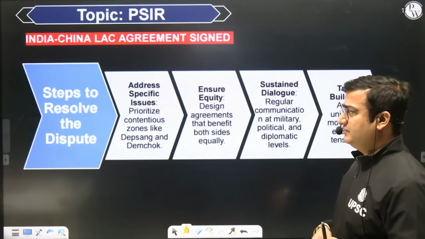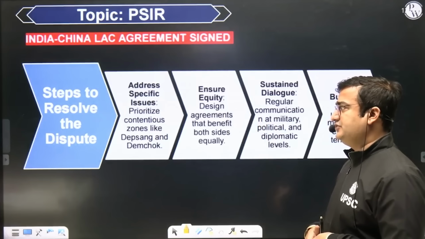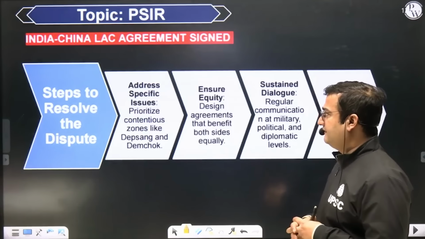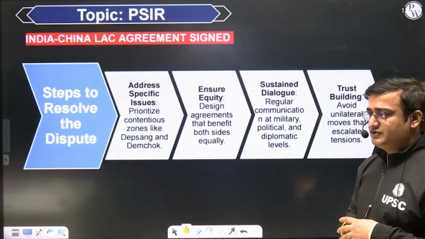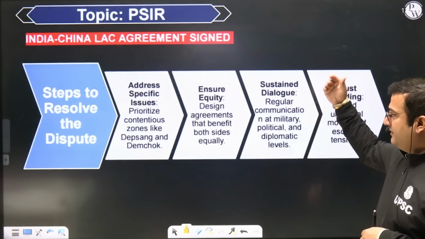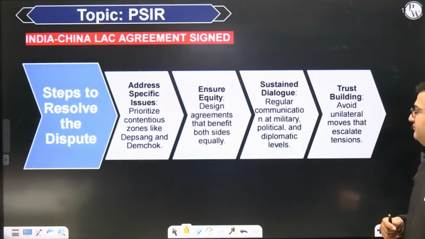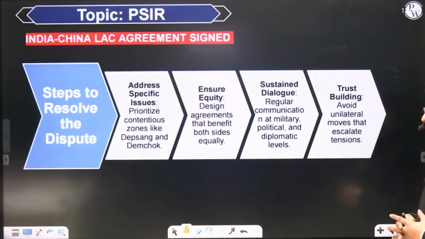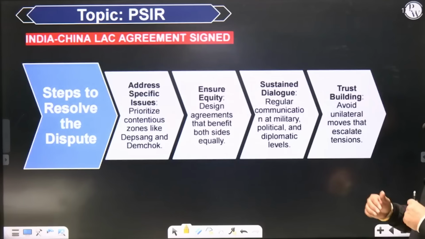Then what are the steps to resolve the dispute? One is you address specific issues, like prioritize contentious zones like Depsang and Demchok, where we do not have any resolution of conflict. Then ensure an equitably designed agreement that will benefit both equally. So it should not look like a lopsided agreement which is benefiting only one country. Then there should be continuous dialogue between the two countries. Dialogue can be a way forward. And then you need to have significant high level visits between the two countries. That is also likely to improve the relationship between the two. So that is how in future we can improve our ties with China.